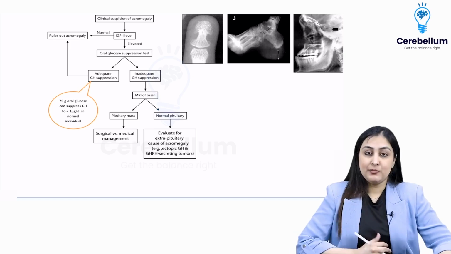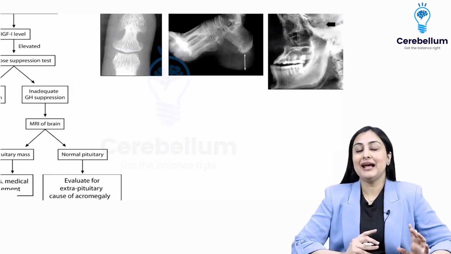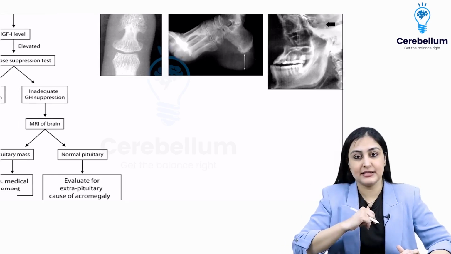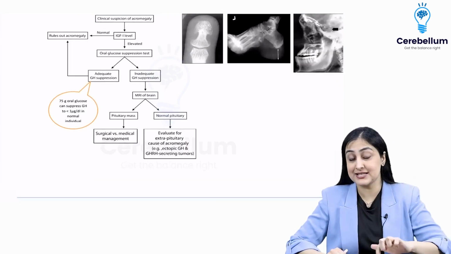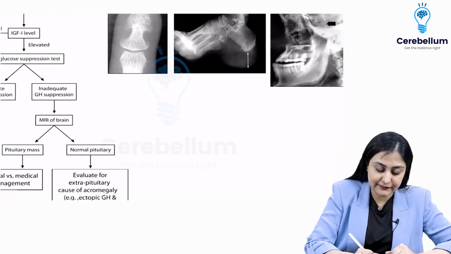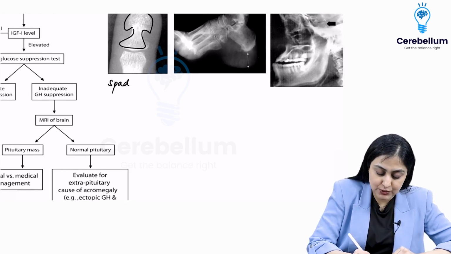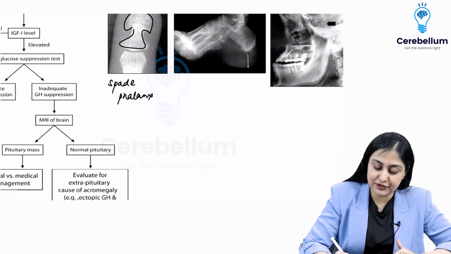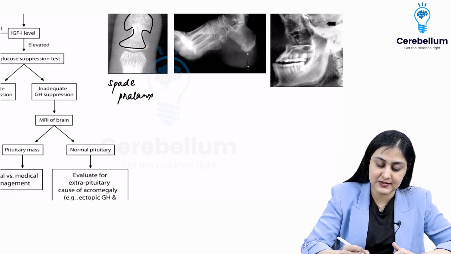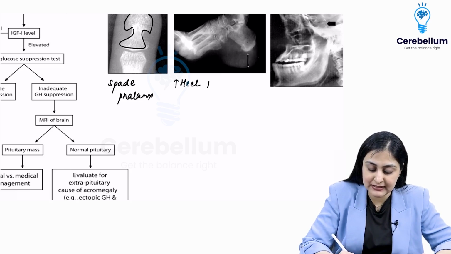Now we go on to acromegaly. So first of all, when would you have a clinical suspicion of acromegaly? Acromegaly is increased growth hormone after skeletal maturity. So what you're going to have is increased soft tissue proliferation throughout the body. They can show you these set of 3 x-rays as well. What you see in the phalanges is this overgrowth of the tuft of phalanges. It looks like a spade. So this is known as a spade phalanx. What you're gonna see in the X-ray of the foot is this increased heel pad thickness. This is so specific that you won't hear this phrase anywhere else in the body. So when they give you increased heel pad thickness, you know they're talking about acromegaly.